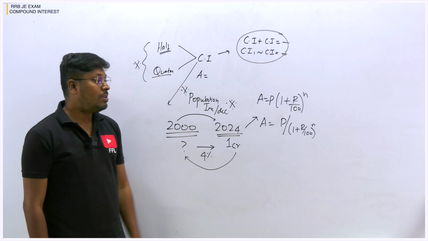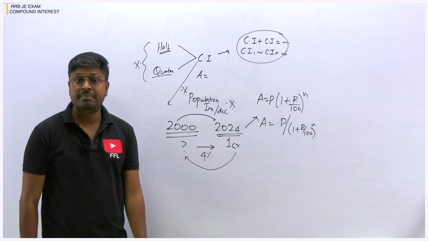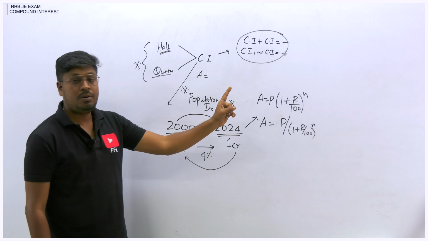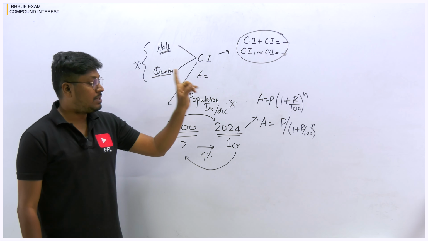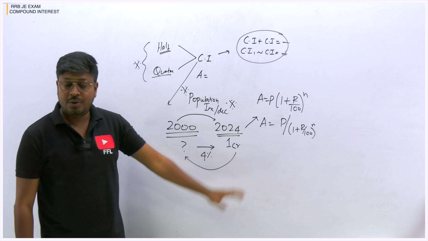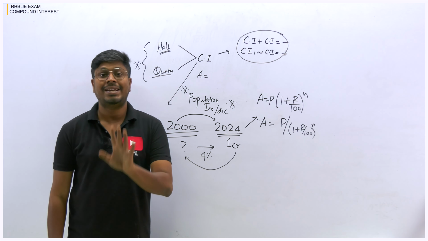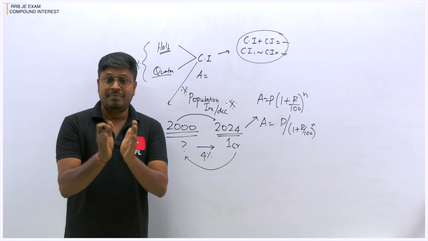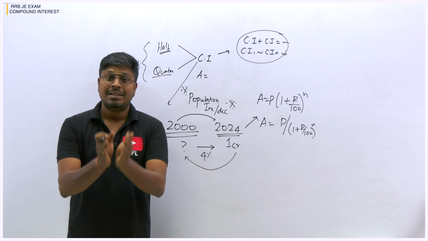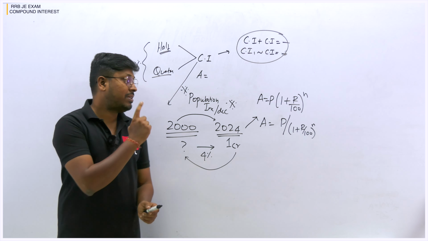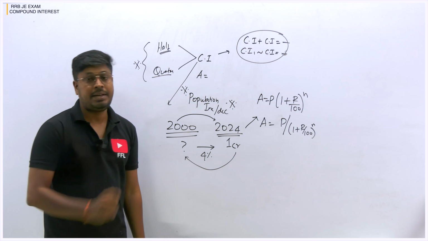So now, getting into all the questions that were asked in the railway exam. Again, I'm saying do not forget to watch all the lessons I posted on compound interest first, right? They are available on the channel. Try to watch all the videos and then come and watch this video. After watching this video, do not forget to take the 20 question test at a medium level on this railway exam, right? We didn't give you any hard level questions, just medium level questions in order to practice more. So that's the reason we have given 20 questions in the test. So now let me move on to all the questions based on compound interest.